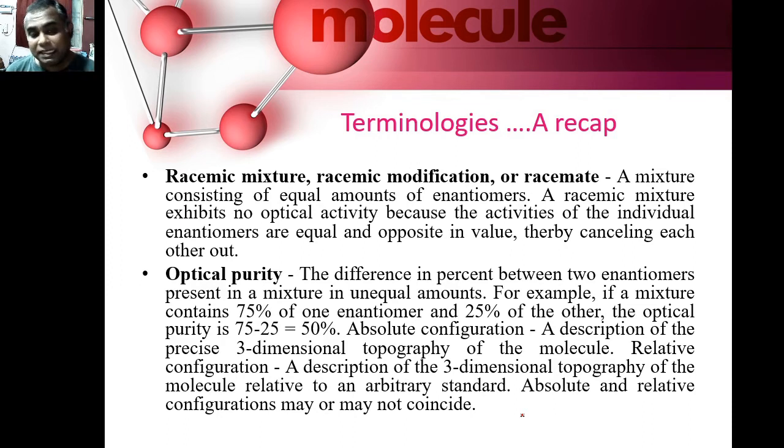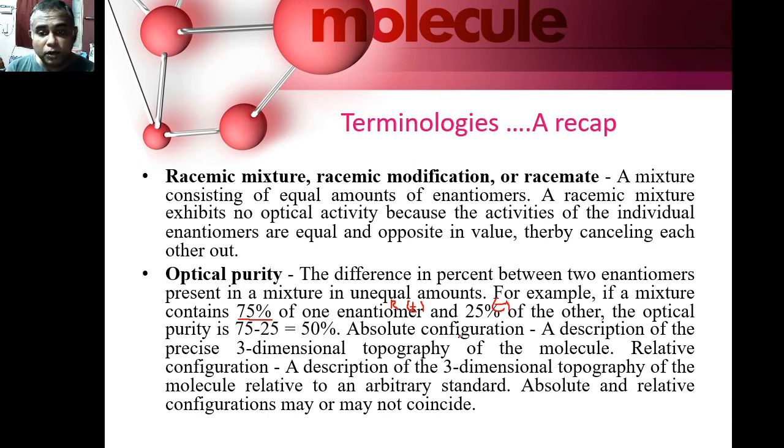We are going to see this in detail in the later part of the course. And what is optical purity? The difference in percent between two enantiomers present in a mixture in unequal amounts. For example, if a mixture contains, let us say, 75% of one enantiomer, let me put it as the plus, the dextrorotatory, and 25% of the other, the optical purity of the mixture is 75 minus 25, which is 50%.